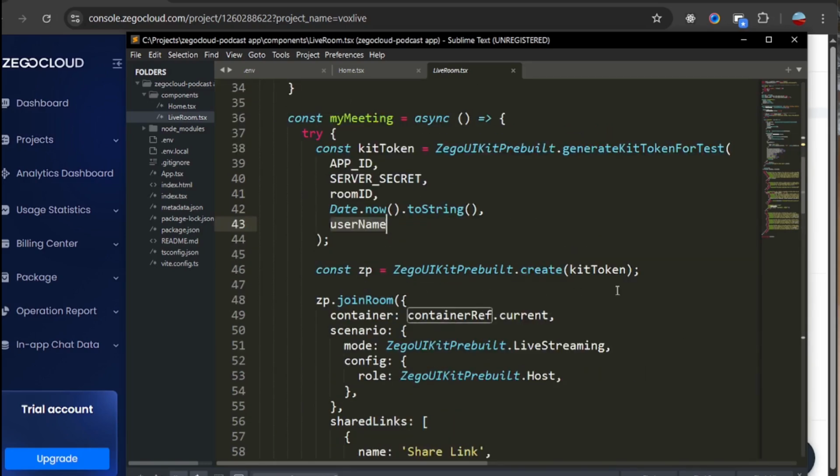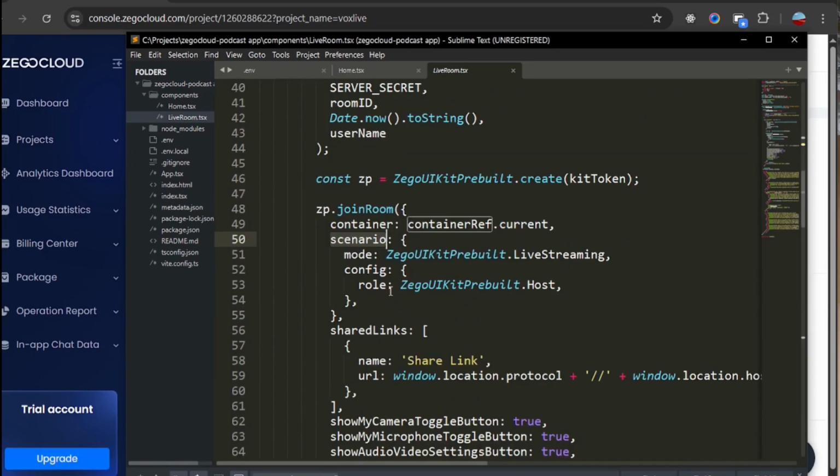And also we have the ZegoUIKitPrebuilt.create kit token. So we are creating our kit token. So zp.join, we are going to call this function .join. And then we assign our container to container ref, this ref.current, and the scenario, we have the mode, the config.